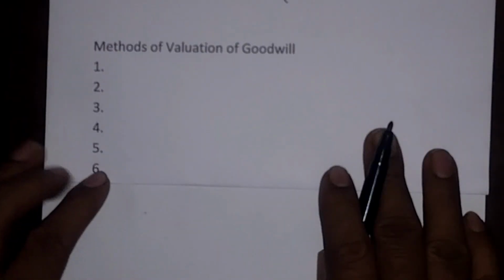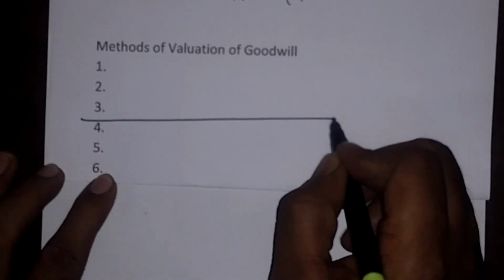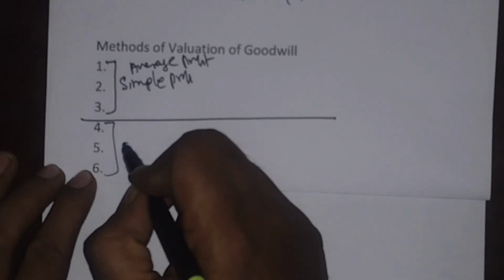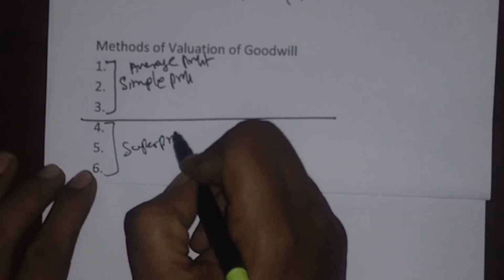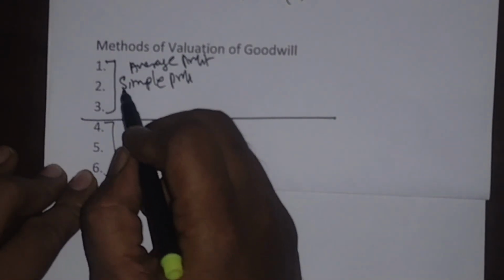Now coming mainly to the working out of the problem. Methods of valuation of goodwill. There are 6 different methods given. Let me subdivide these 6 different methods into 2 groups. The first group, we call it the average profit method. And the second group is the super profit method.